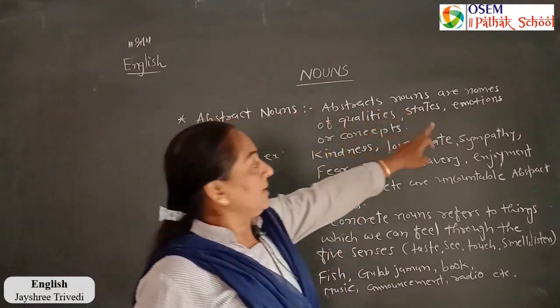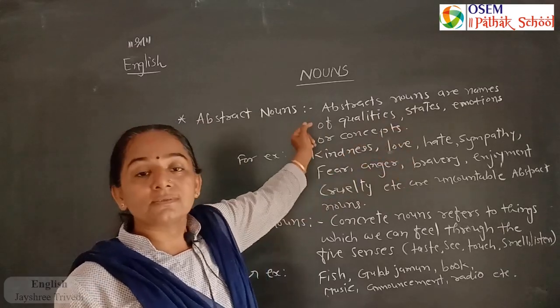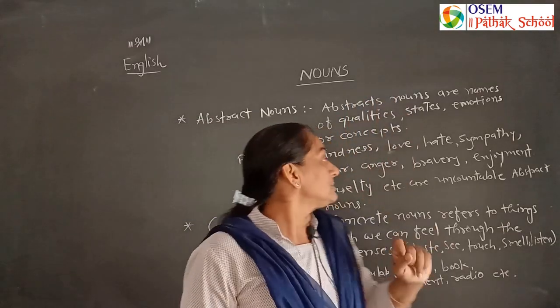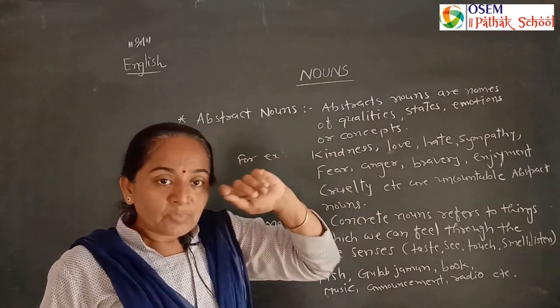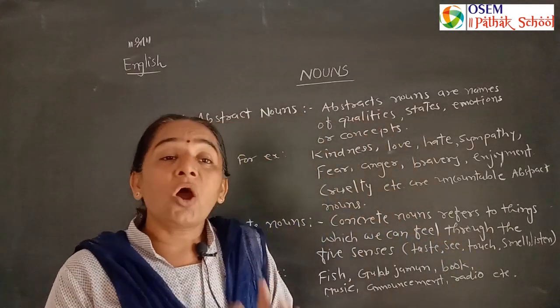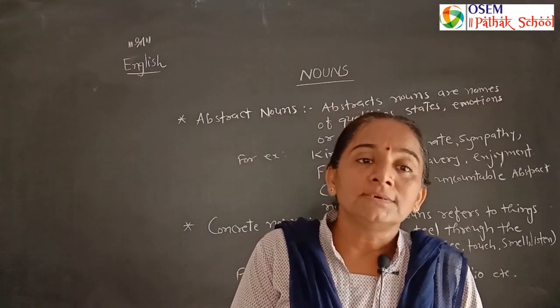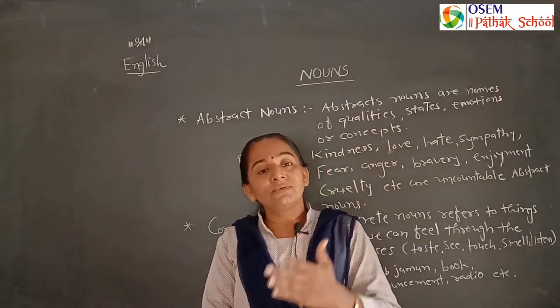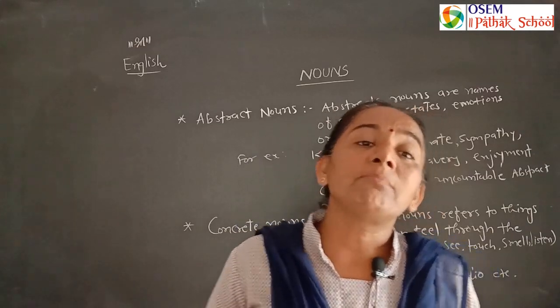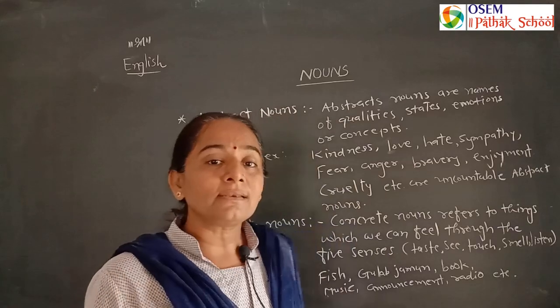Abstract nouns are names of qualities, states, emotions, concepts or ideas. They can be countable, and they can be uncountable too. How do we make abstract nouns? Verb with noun, adjective with noun. We can add a suffix and make an abstract noun. We will understand that later.